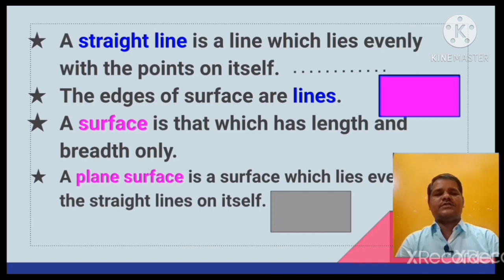You can see the figure also, which is in the dots form. The edges of surface are lines. For this you can see the figure. The edges are in the blue lines.